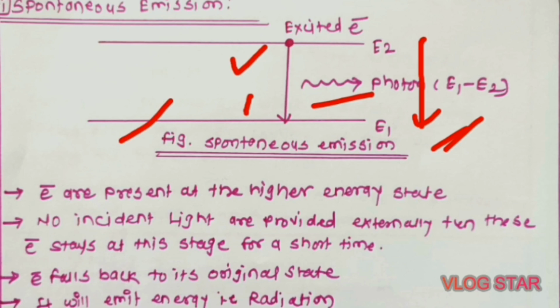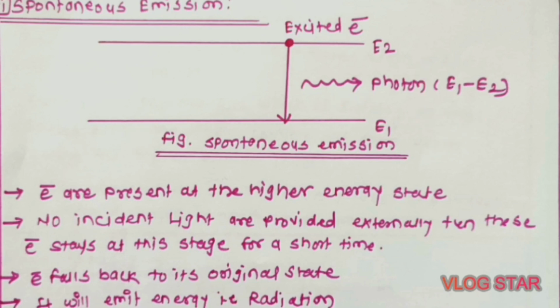Here in short we can say at the starting moment the electrons are present at the higher state, that is, excited electrons. Next, no incident light is provided externally. Then these electrons stay at this stage for a short time, that means at the E2 level or the excited state. Here no external light is provided to that electron.